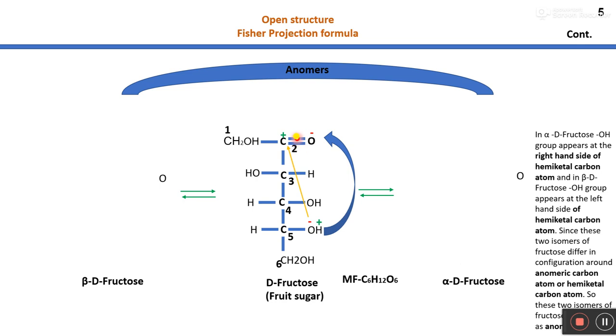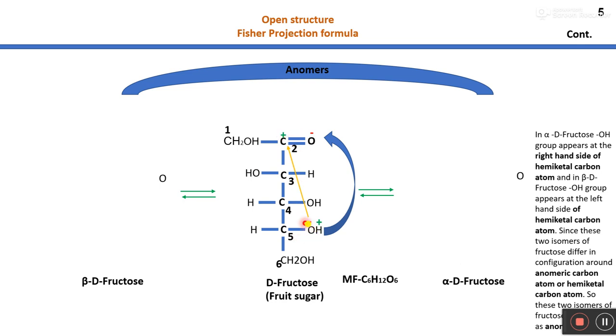Left hand side of the C2 carbon number 2 like this. This is the C2 carbon number 2, and CH2OH has been written in its left hand side. And see here, oxygen is more electronegative, that's why it has partial negative charge, and carbon has partial positive charge.